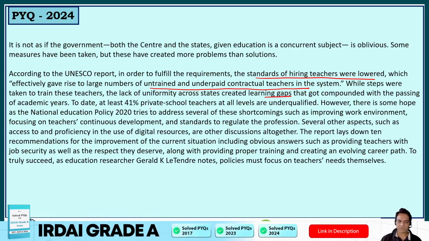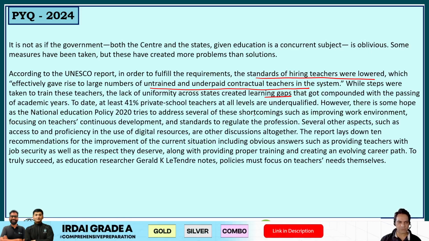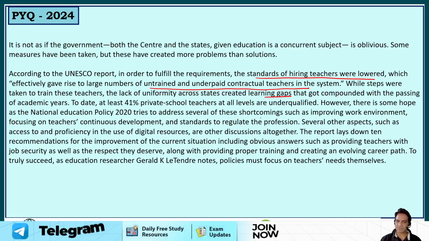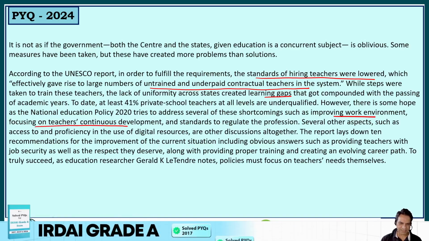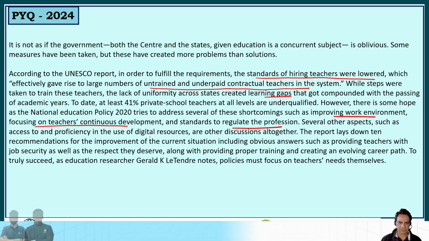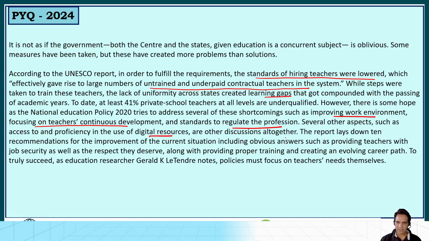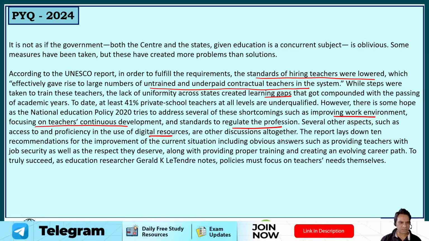To date, at least 41% private school teachers at all levels are underqualified. However, there is some hope as the National Education Policy 2020 tries to address several of these shortcomings, such as improving work environment, focusing on teachers' continuous development and standards to regulate the profession. Several other aspects such as access to and proficiency in the use of digital resources are also discussed. The report lays down 10 recommendations for the improvement of the current situation,